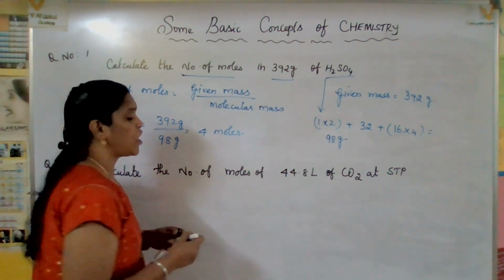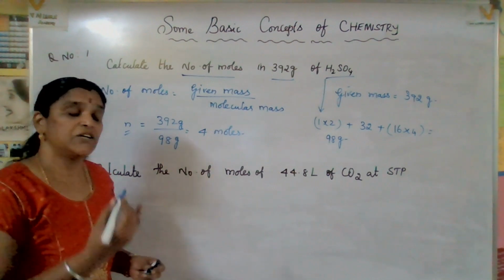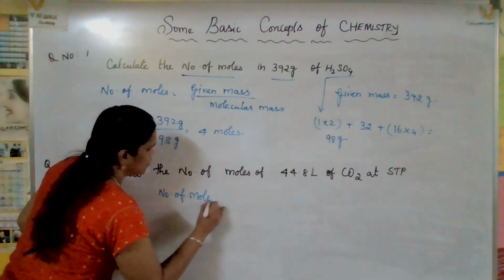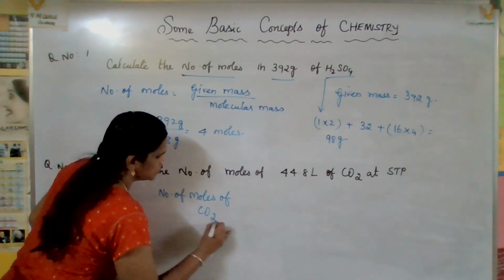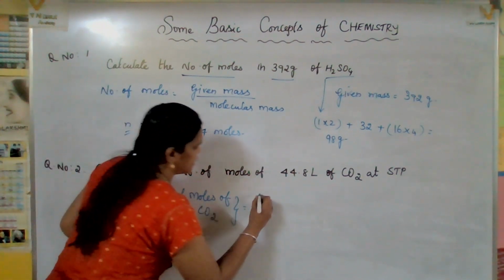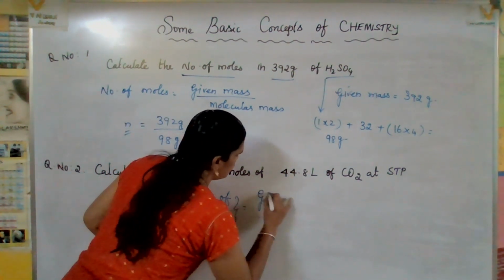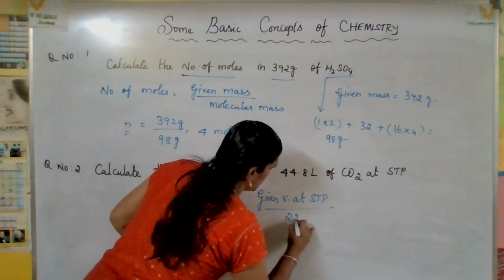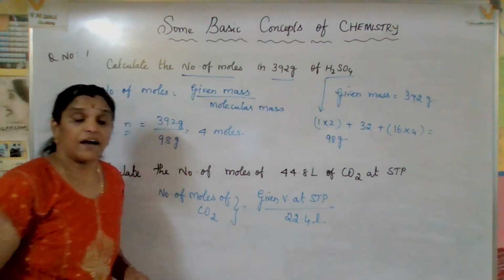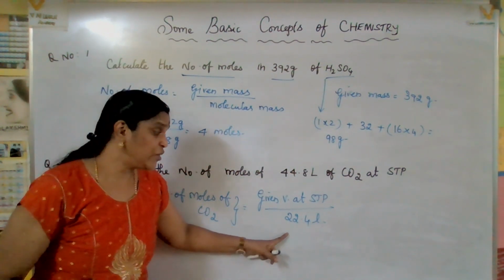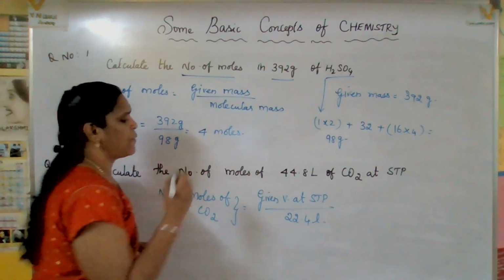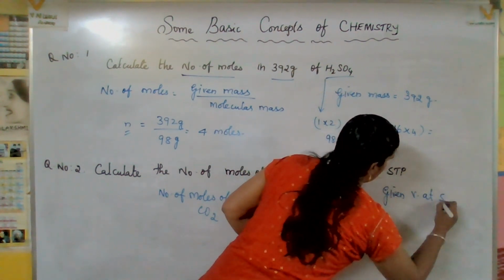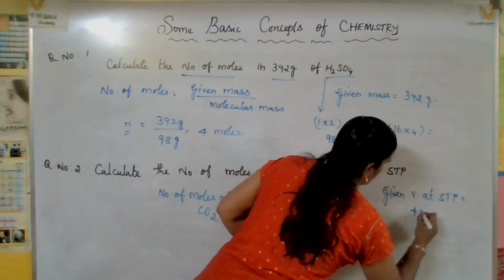So what is the given volume? Also, what formula can we use? Number of moles of carbon dioxide is given volume at STP divided by 22.4 liter. I hope you know that idea. How did you get that 22.4 liter? Yes, come on. Now the given volume at STP, how much is it?